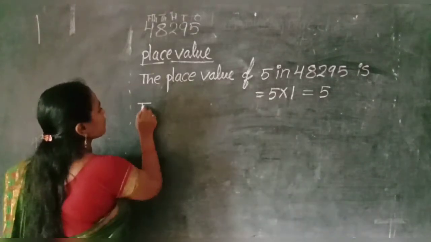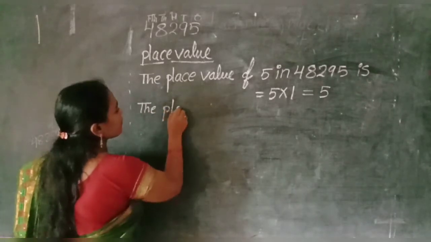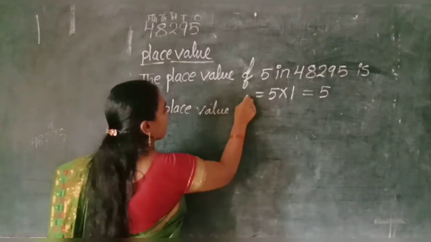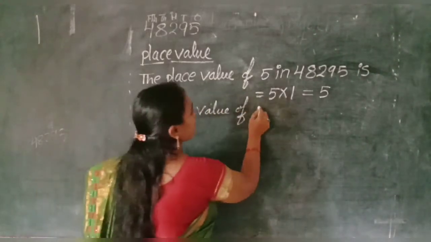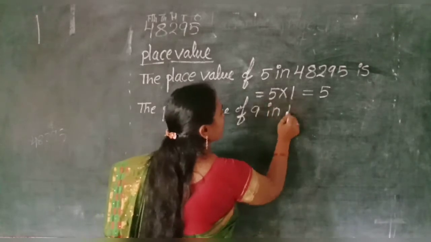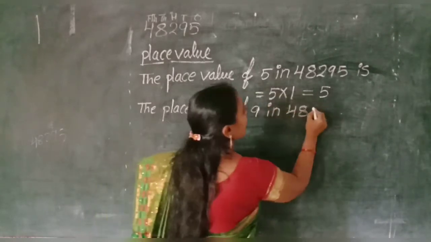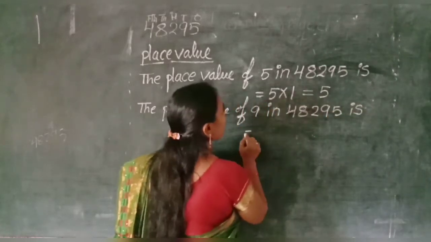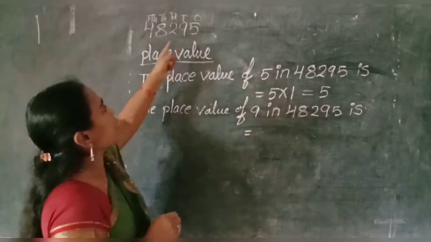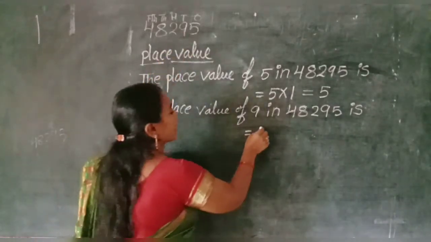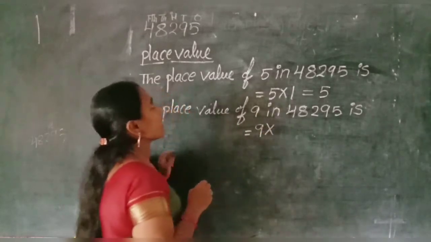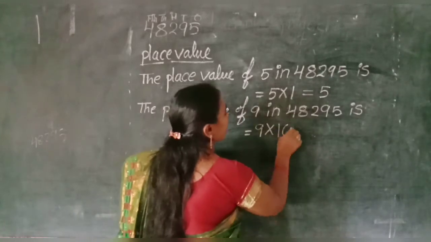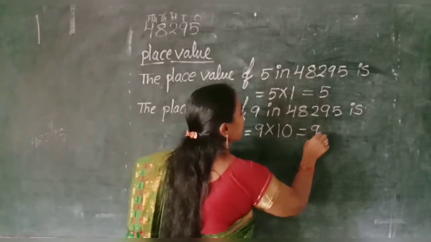Next. The place value of next digit 9 in 48,295 is equal. Okay, what is the face value of 9? 9. Face value into place of the digit. Which place is that 9 in? Tens. So multiply with 10. 9 tens are 90.